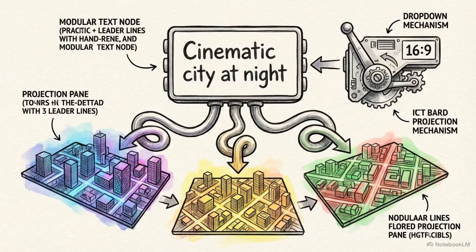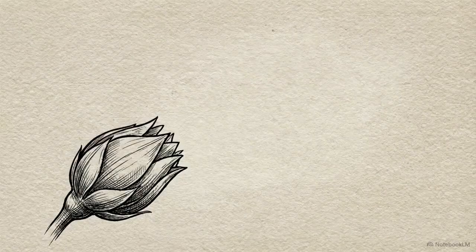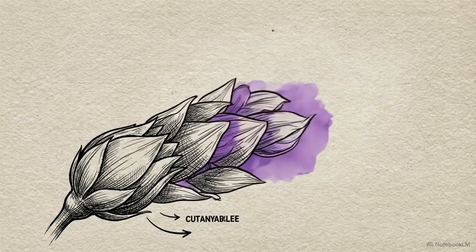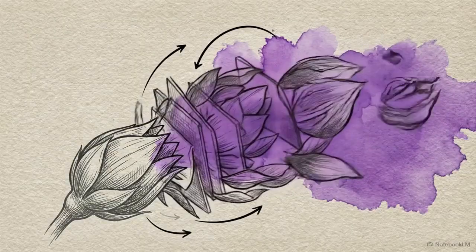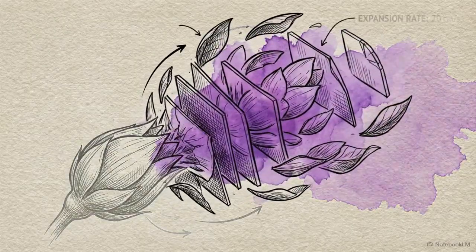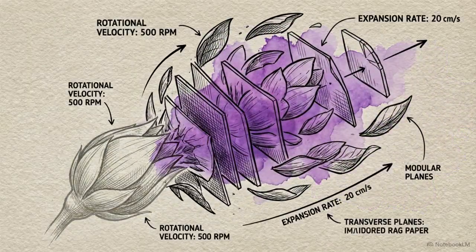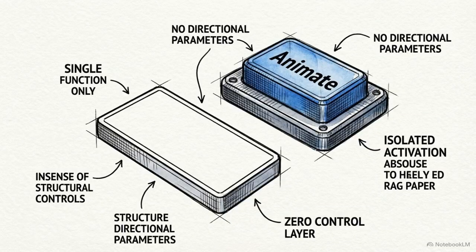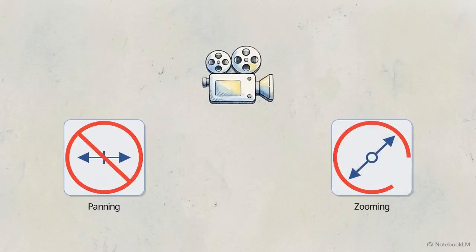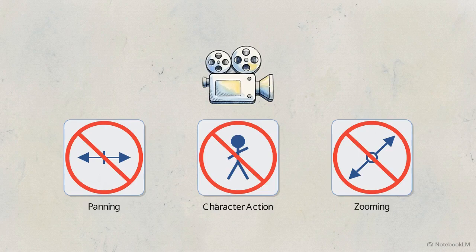The process takes seconds. You type a description, select your aspect ratio, and the AI produces the base images. With a single click on the Animate button, those static frames convert into smooth, continuous video. That speed has a specific trade-off. Meta AI decides how to move the camera and animate your subjects. You do not have granular control over panning, zooming, or precise character actions.